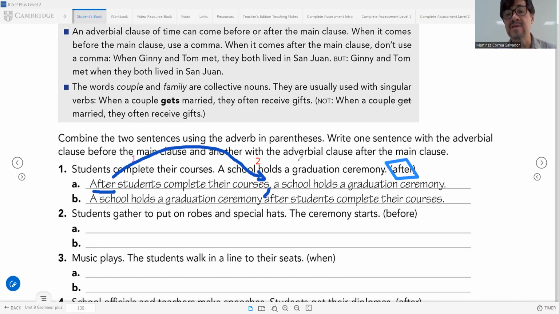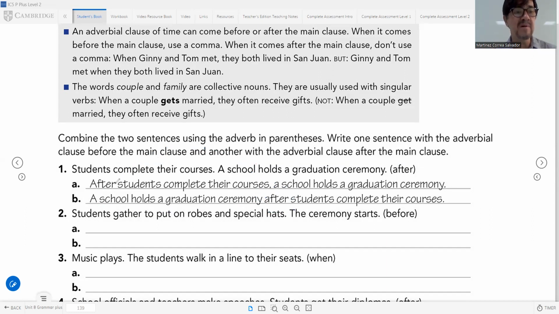That's one possibility. The second possibility, you change the sentence: "A school holds a graduation ceremony after students complete their courses." In this case, you don't need a comma. These are the two options. In the following exercise, connect the sentences, the first with the adverb at the beginning with a comma, the second with the adverb in the middle with no comma, like the example.